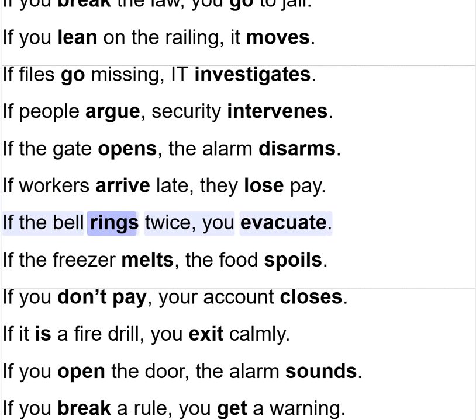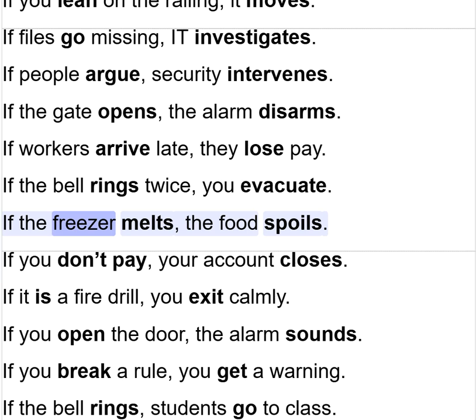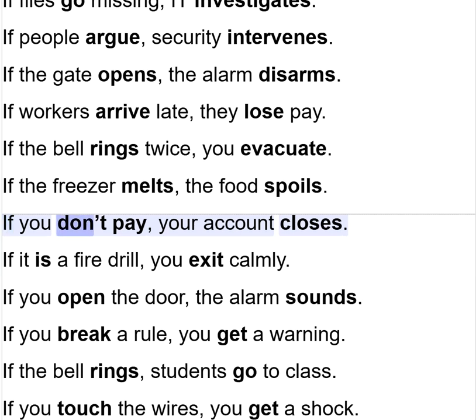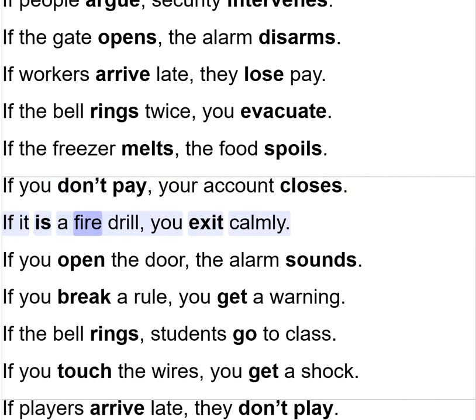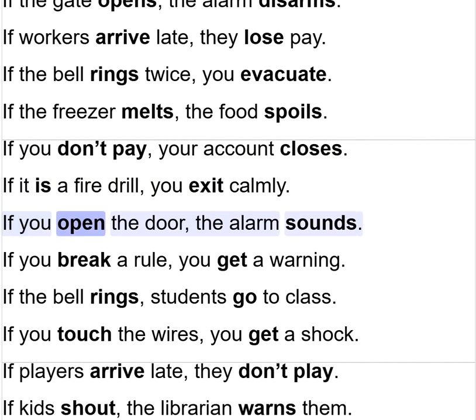If the bell rings twice, you evacuate. If the freezer melts, the food spoils. If you don't pay, your account closes. If it is a fire drill, you exit calmly. If you open the door, the alarm sounds.